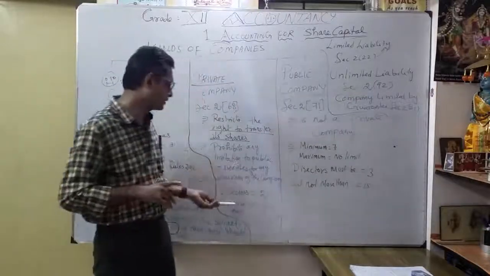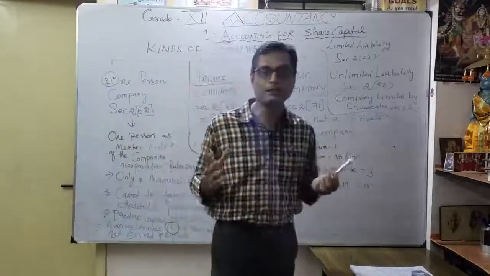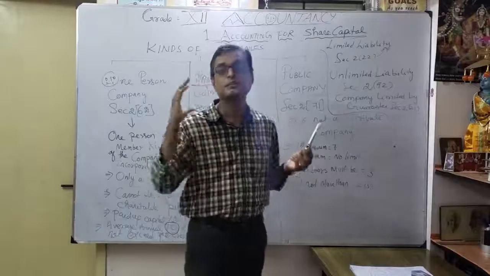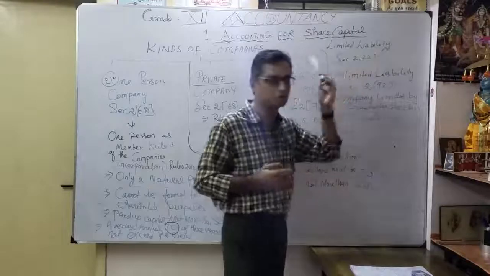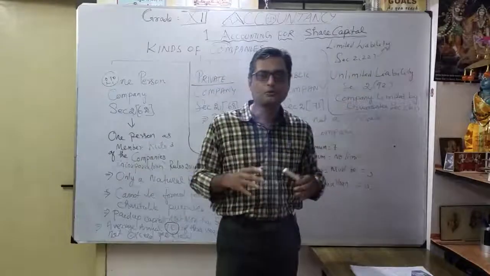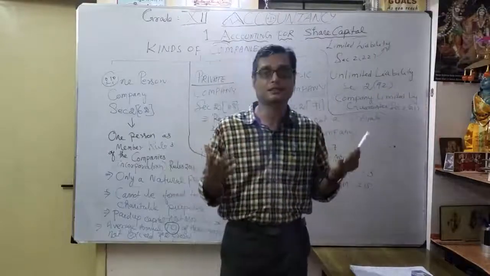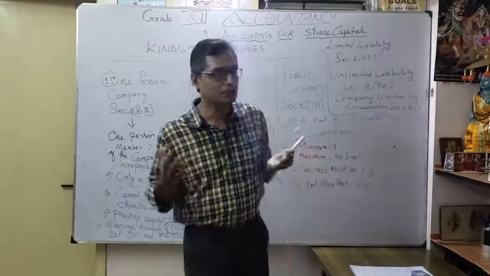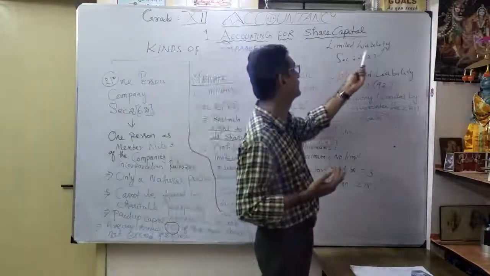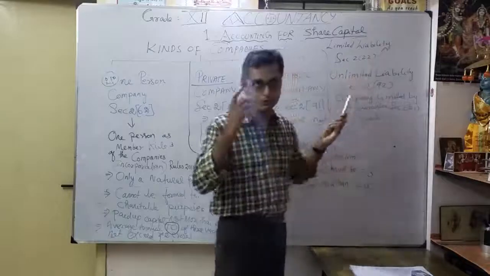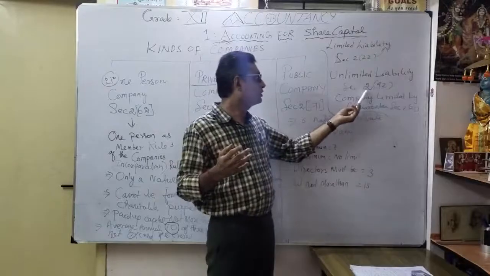Here the very important point is liability. Whether it is a private company or public company, how is the liability planned? That's limited liability under section 2, subsection 22. What is limited liability? Only a particular portion of the shares, the unpaid shares, is what a shareholder is liable for. Beyond that, we can't get money from the shareholder. That's why it is called limited liability. The second one, unlimited liability, is under section 2, subsection 92.